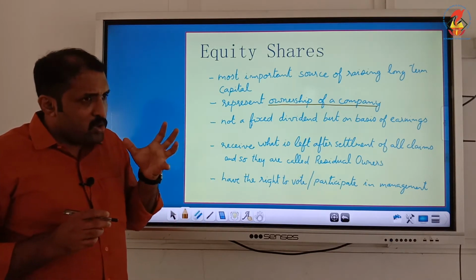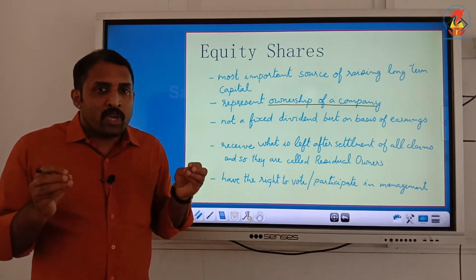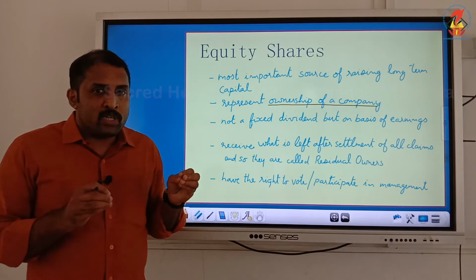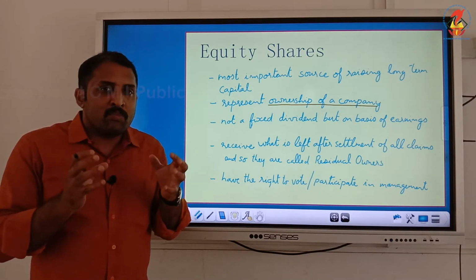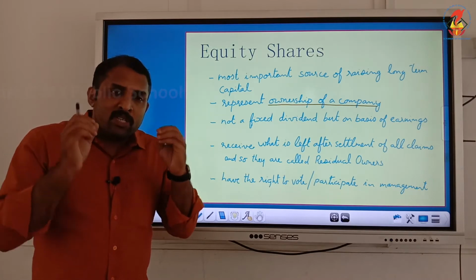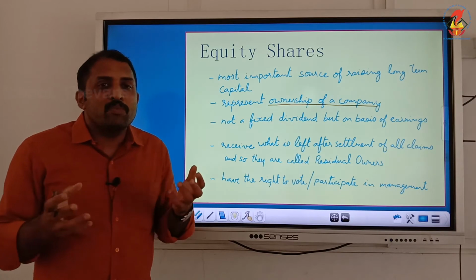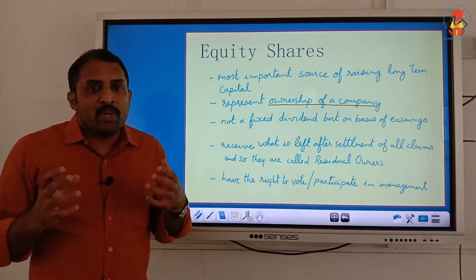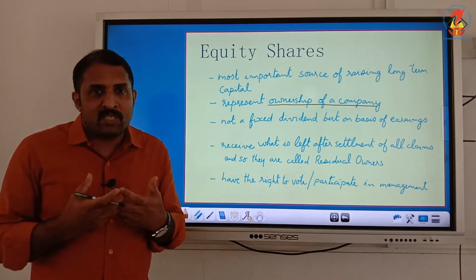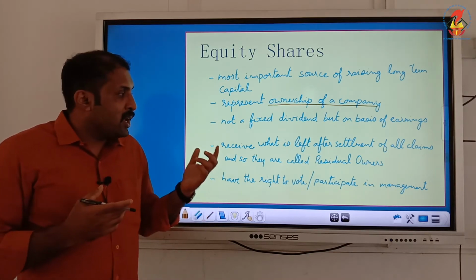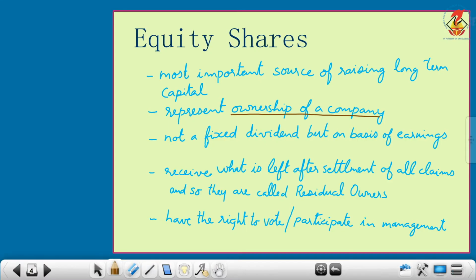And one more thing you have to understand is that it is not compulsory that we have to pay the equity shareholders. They are to be paid at last only. Even when something is to be paid, they will be settled only after all the claims of the company are settled. Equity shareholders receive last in the line of payment, and that is why they are called residual owners.